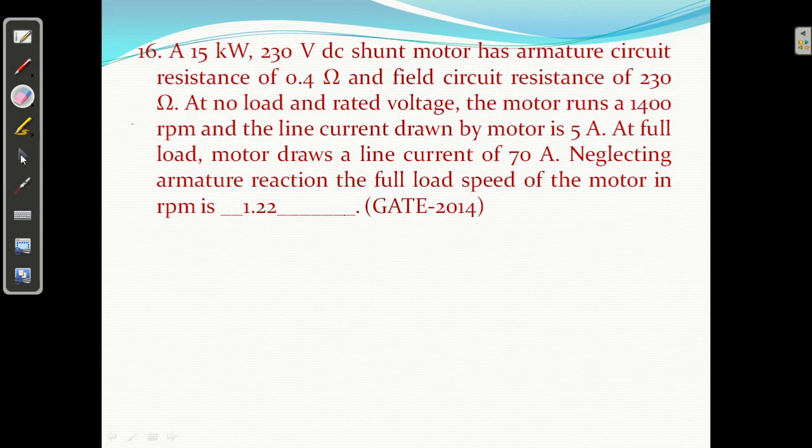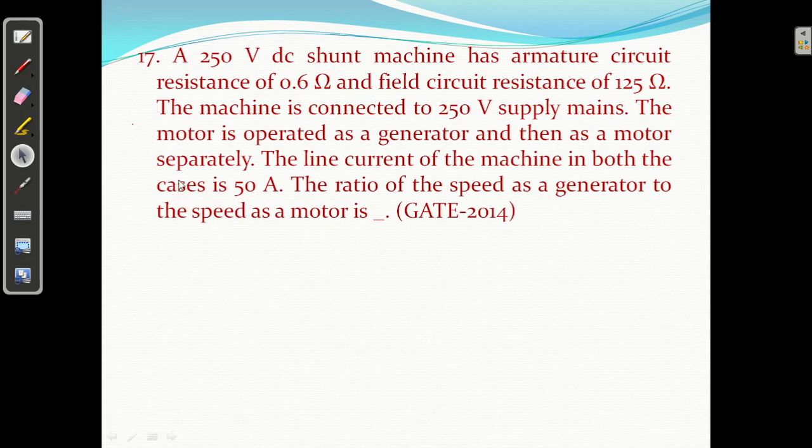Okay, question number 17. A 250 volt DC shunt motor has armature resistance of 0.6 ohm and field circuit resistance of 125 ohm. So IF you will get 250 upon 125, 2 ampere. The machine is connected to a 250 volt supply, first as a generator and then as a motor. The line current of the machine in both cases is 50 ampere.